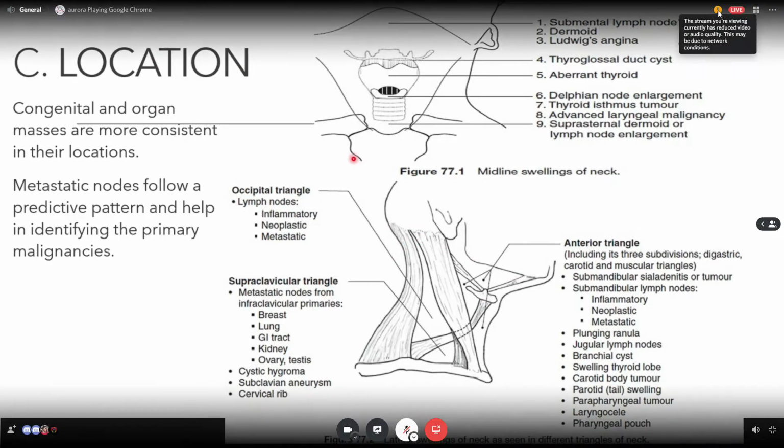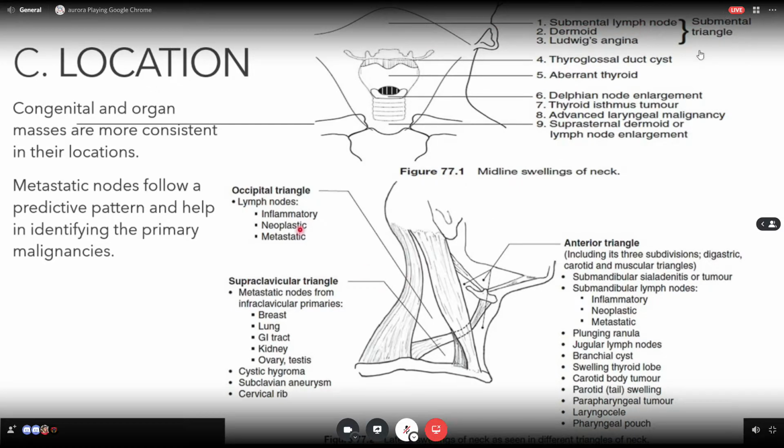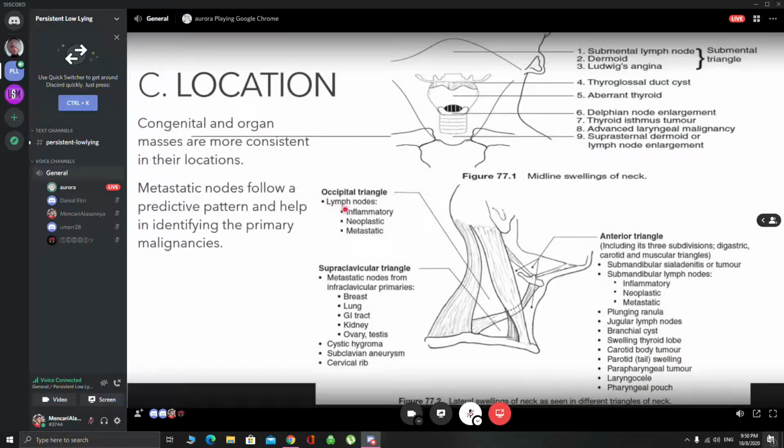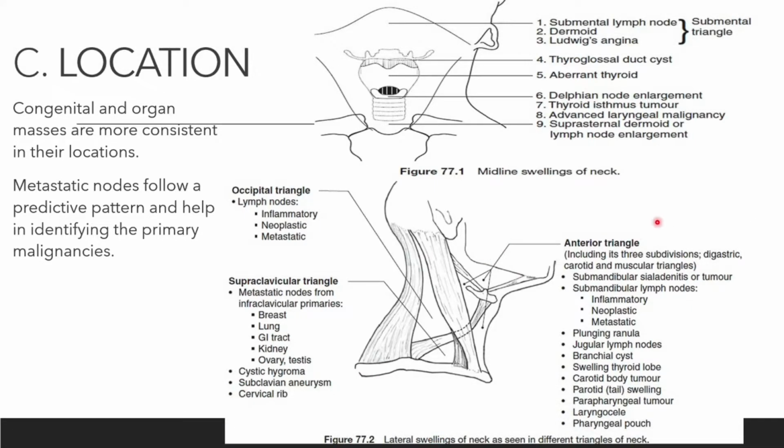Dia just nak cakap macam kalau dekat part ni apa corresponding disease lah, macam kat neck ni in occipital triangle dia ada inflammatory, dia ada neoplastic, dia ada metastatic kalau kat lymph node lah kan. And then ni you guys kena baca sendirilah punya metastasis pada mana. Kalau dekat supraclavicular triangle nampak dia can be from breast, lung, GI tract, kidney, and so on.